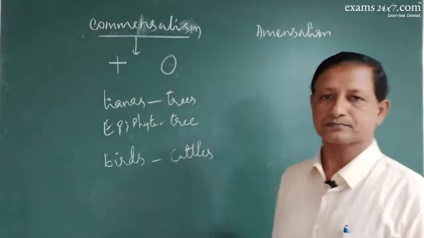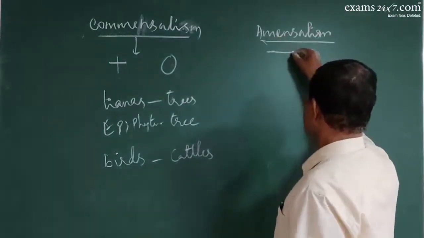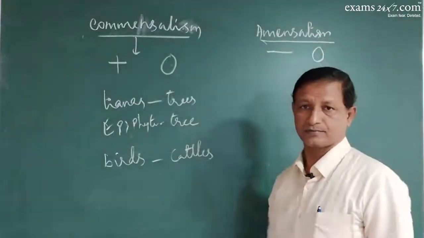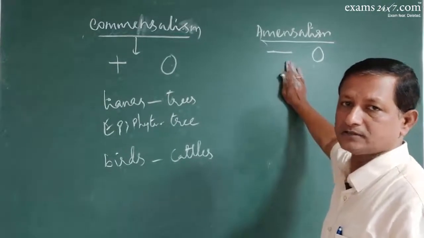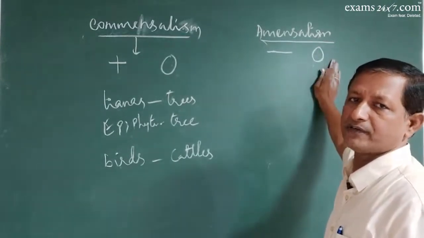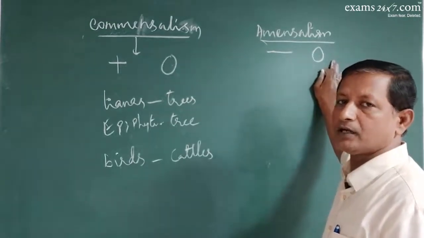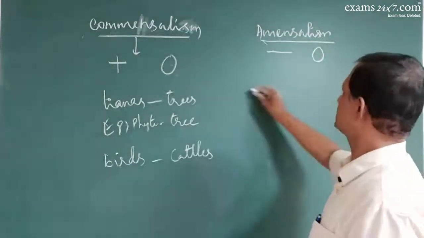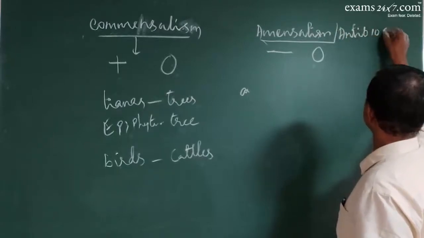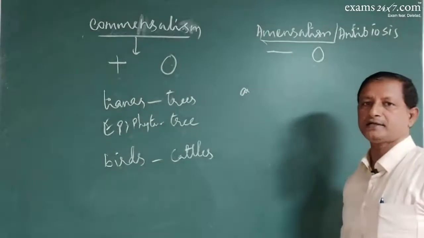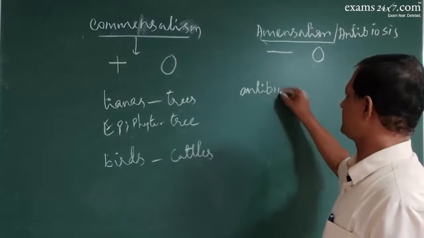Then you have amensalism. Amensalism means one will be at loss, and the other will not have any benefit or loss. For example, fungi or bacteria produce antibiotics. So this is also called antibiosis. It is also called antibiosis. Say, for example, the fungi or bacteria produce antibiotics.